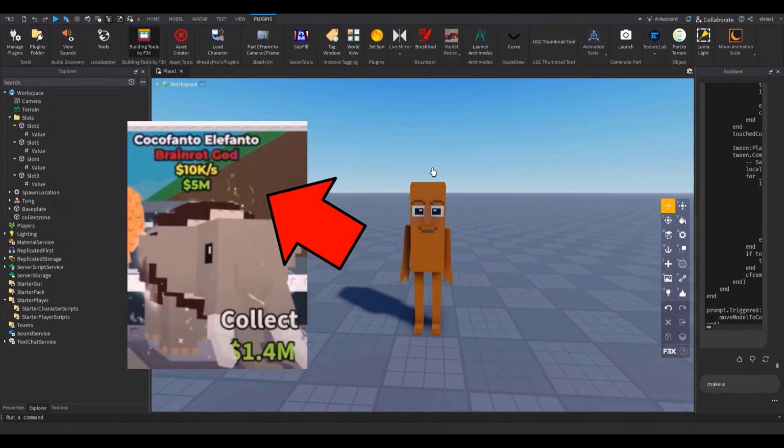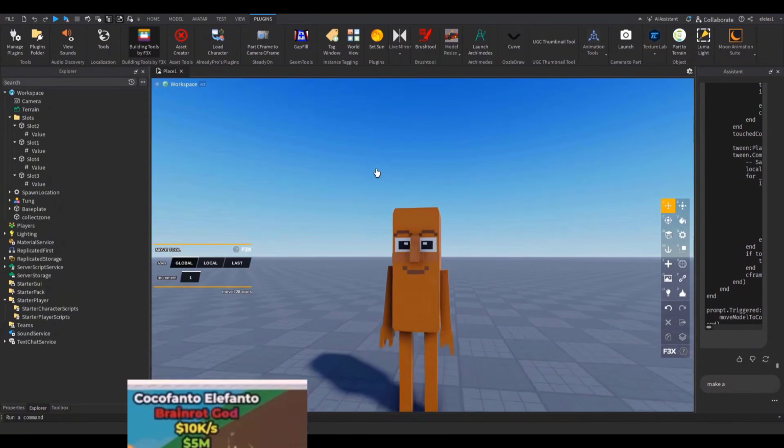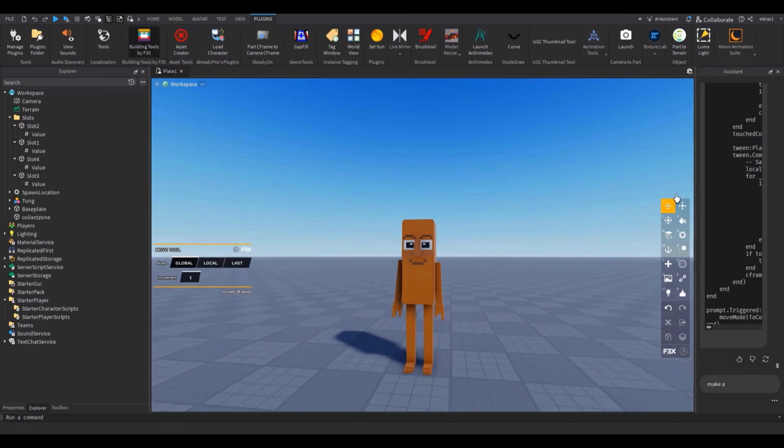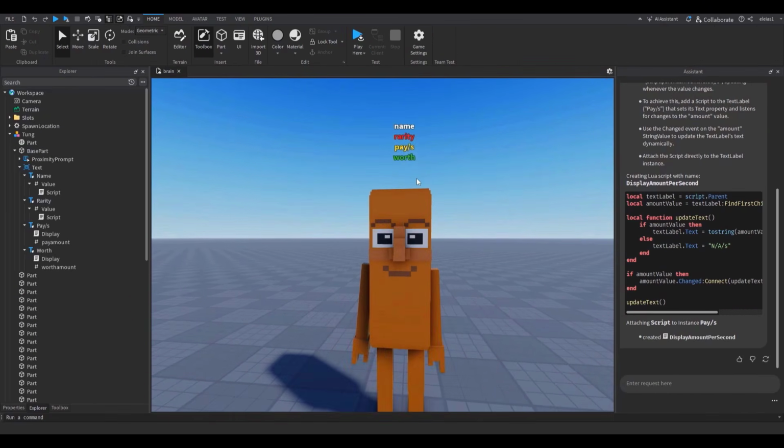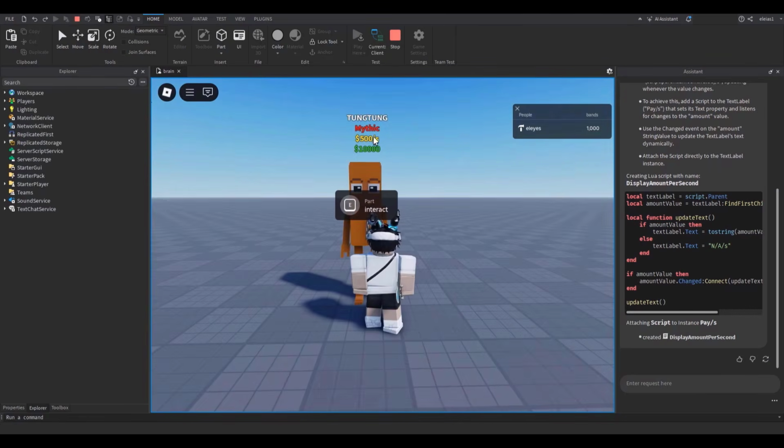Now, if you look at Steal a Brainrot, on top of each of the Brainrot characters, it says the name, how much money it's worth, and how much money it'll give you every second, and its rarity. So let's just do that. There you go. And I have its name, rarity, pay per second, and what it's worth. If I go test it in game, you'll actually see the numbers and the proper stuff there.